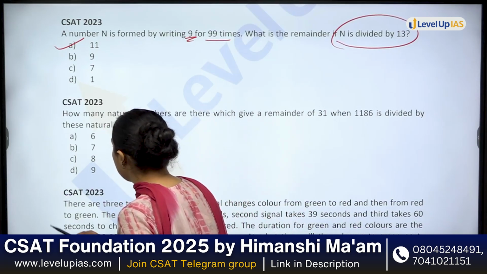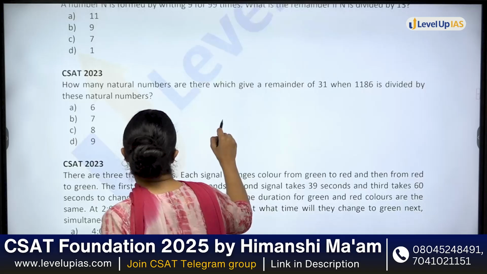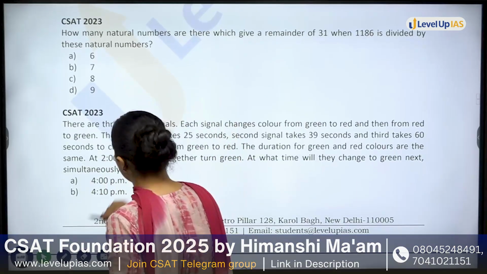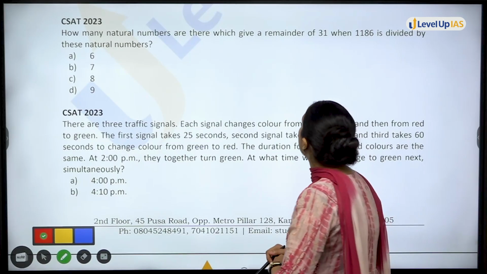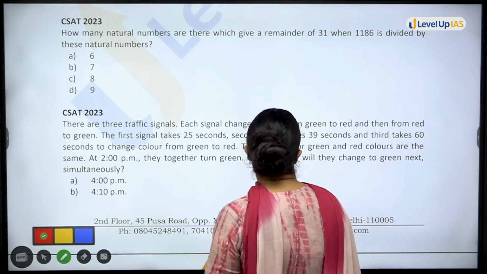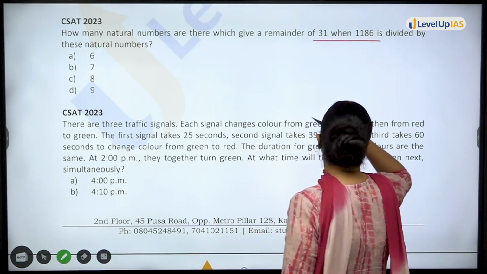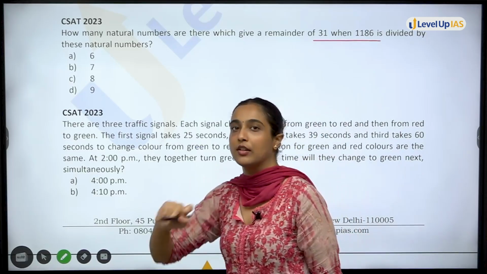so these two concepts were very important. You should know. We will see more questions based on this concept. How many natural numbers are there which give a remainder of 31 when 1186 is divided by these natural numbers?